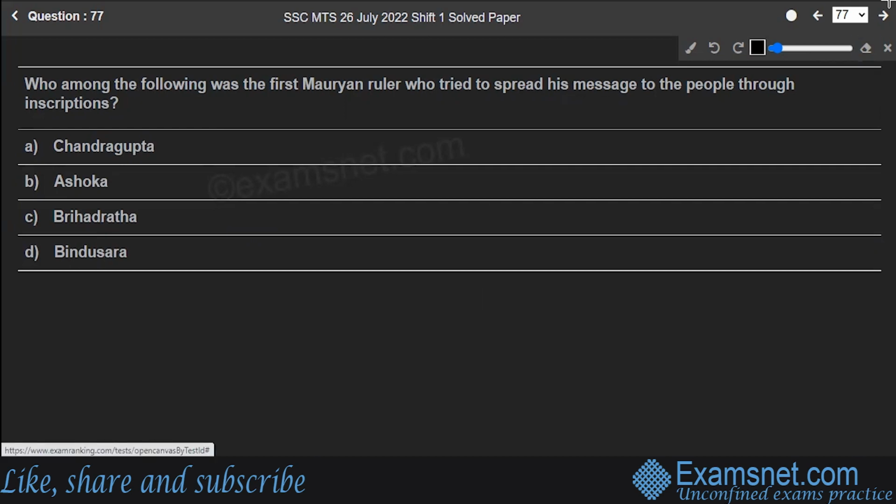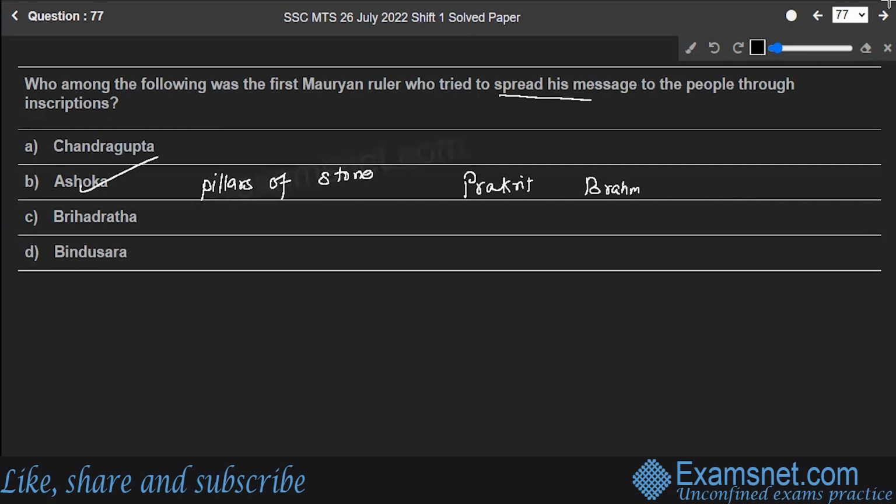Well, the correct answer is Ashoka. He was the most well-known Mauryan emperor who tried to spread his message to the people through inscriptions. He was the first leader to attempt to reach the population through these inscriptions. He wrote his messages on pillars of stone so that everyone may read them. The majority of Ashoka's inscriptions were inscribed in Prakrit and Brahmi script.